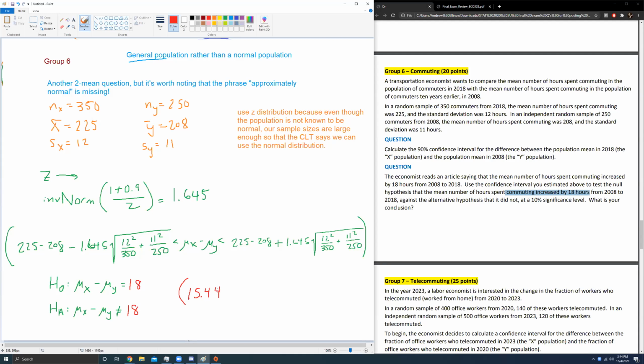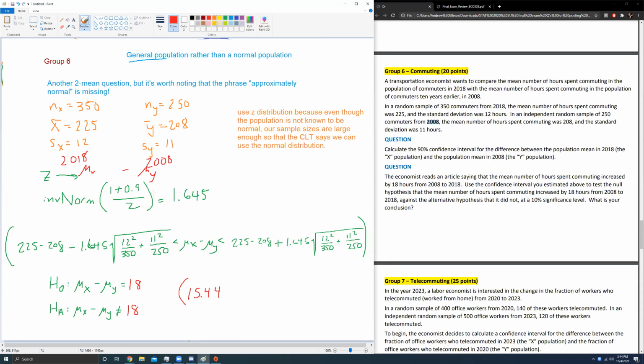It would also depend on the order in which you wrote the means, right? So this says null hypothesis, the mean number of hours spent commuting increased by 18 from 2008 to 2018. That means mu x better darn well be the 2018 group, which it is. I think the first group is 2018, and it says as much. It says first group is 2018, second group is 2008. So this is 2018, this is 2008. So yes, it better be mu x minus mu y is equal to 18.